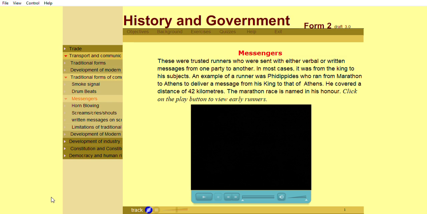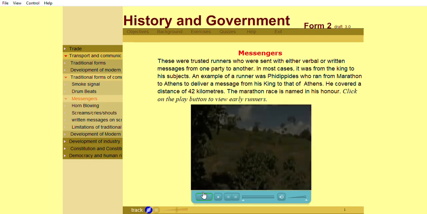An example of a runner was Phidippides, who ran from Marathon to Athens to deliver a message from his king to that of Athens. He covered a distance of 42 kilometers. The marathon race is named in his honor.